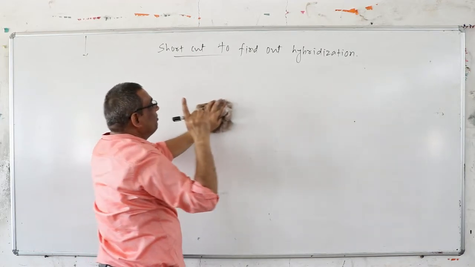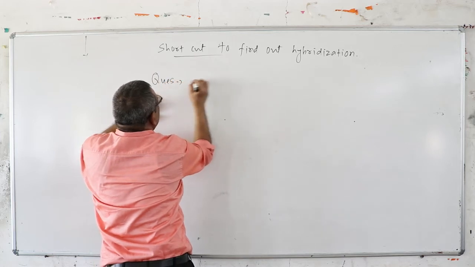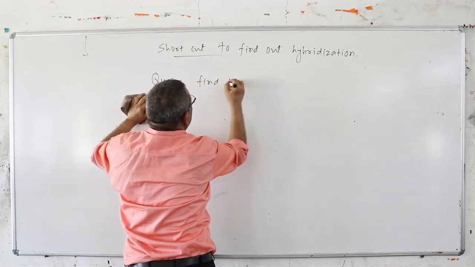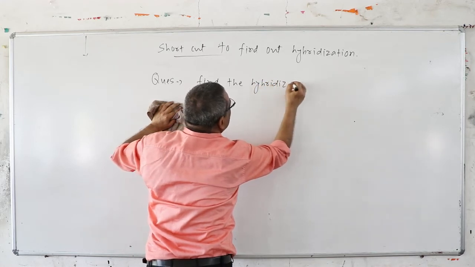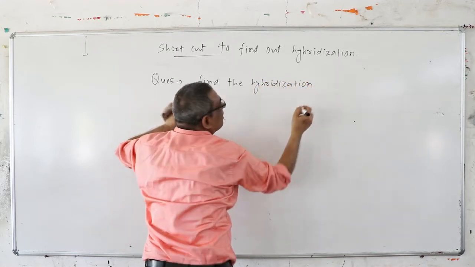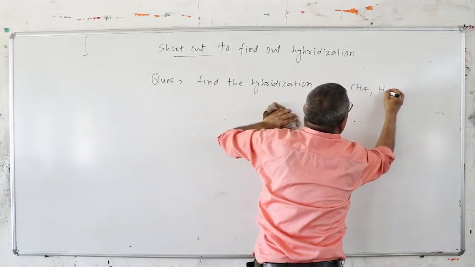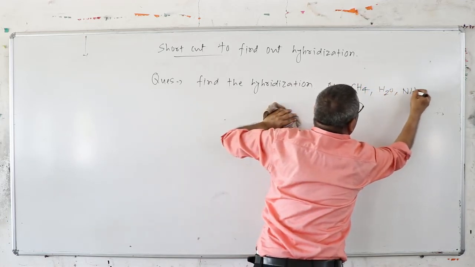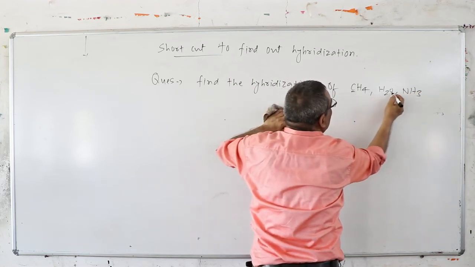Suppose you are finding the hybridization of methane, water, ammonia. You can write any molecule, but the limitation is that you never write a molecule which possesses two central atoms.